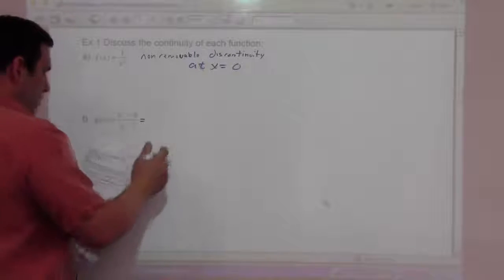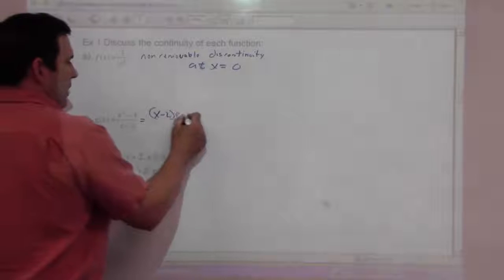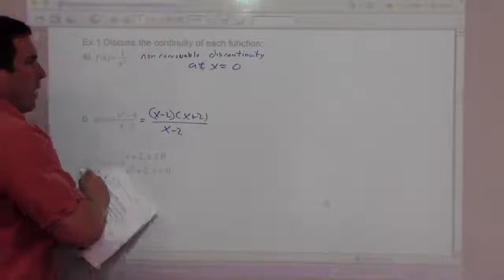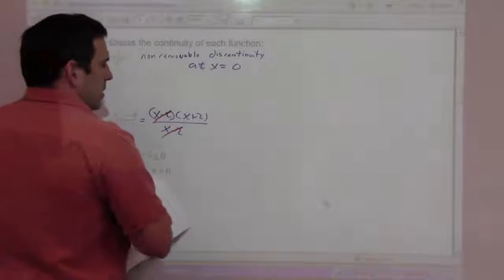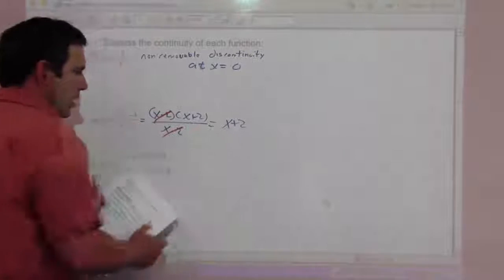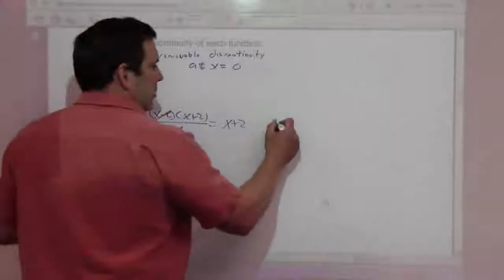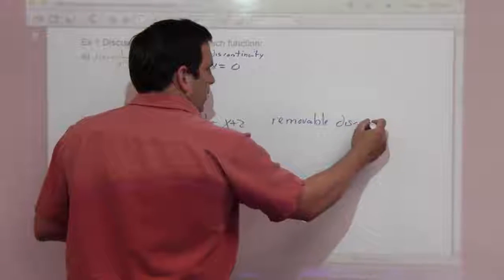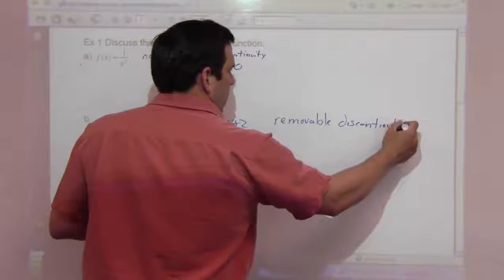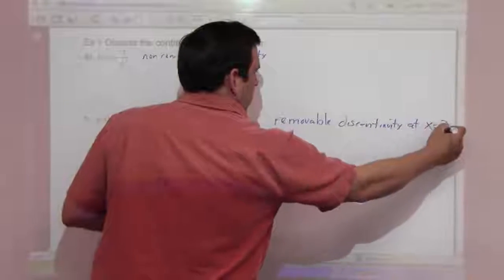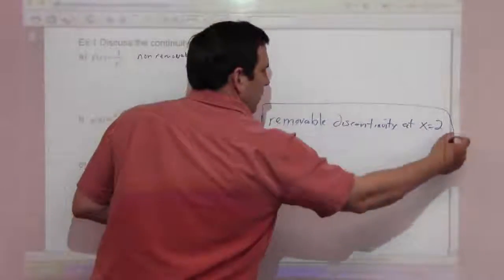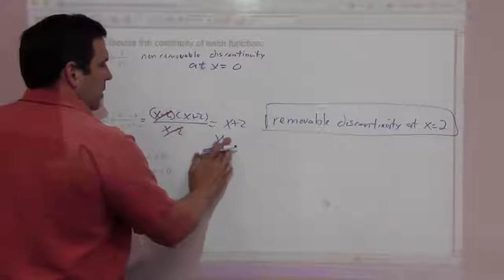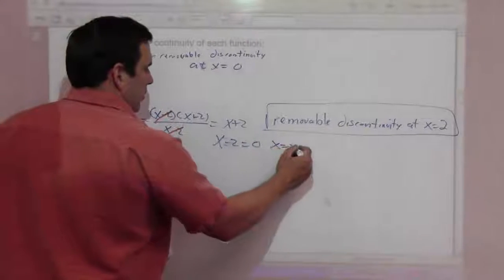But this could be written as x minus 2 times x plus 2 over x minus 2. Then our x minus 2's divide out, leaving us with x plus 2. So this has a removable discontinuity where x minus 2 equals 0, so at x equals 2.